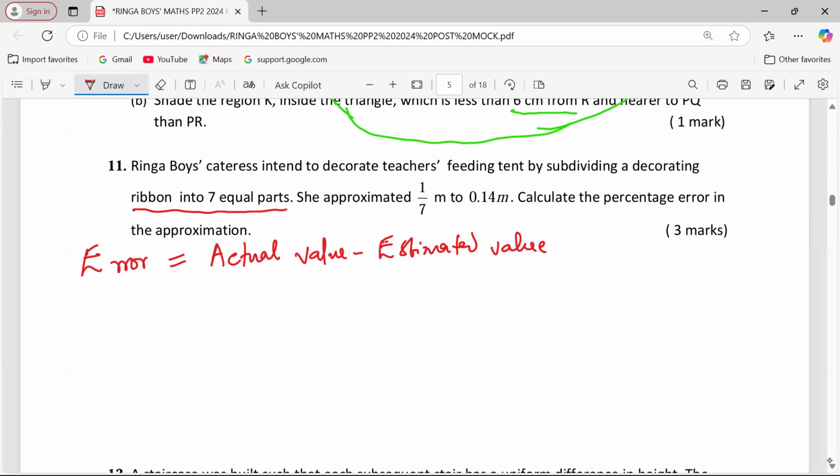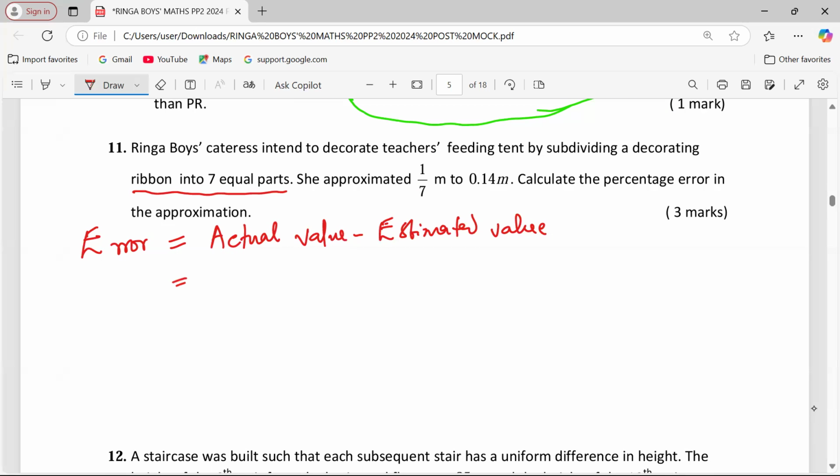Then we calculate the error first. Actually, we should get the absolute value. Either can be greater than the other. We can have the estimated value being greater than the actual value. So after subtracting, in case you find a negative, you just take the absolute value. You can approximate something above the actual or below. So our focus is on the difference.